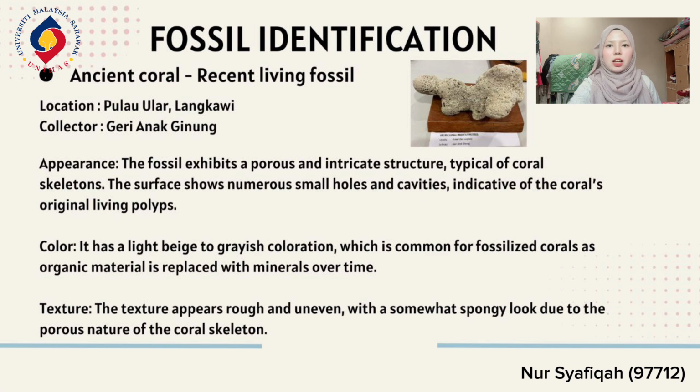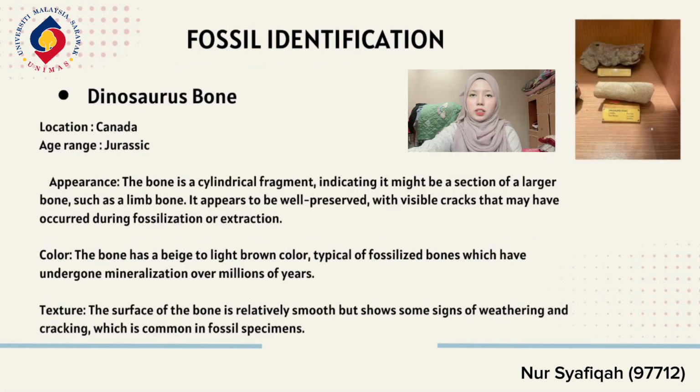The texture appears rough and uneven, with a somewhat spongy look due to the porous nature of the coral skeleton. The third one is a dinosaur's bone. It is located in Canada.